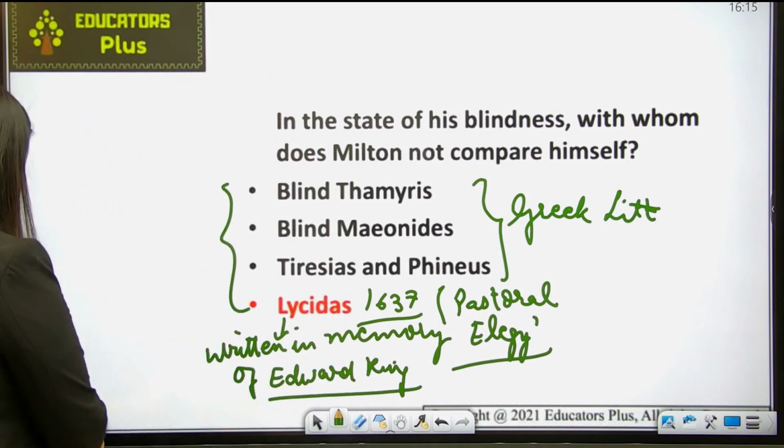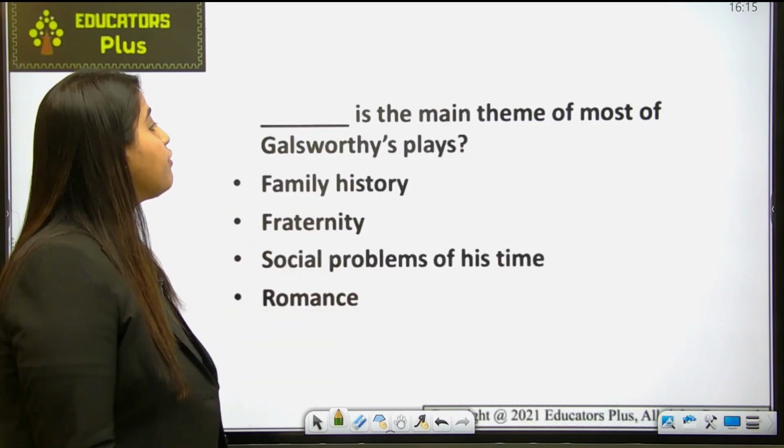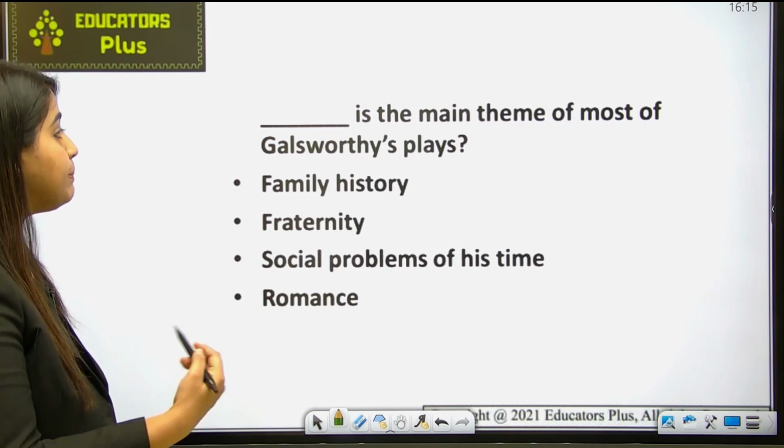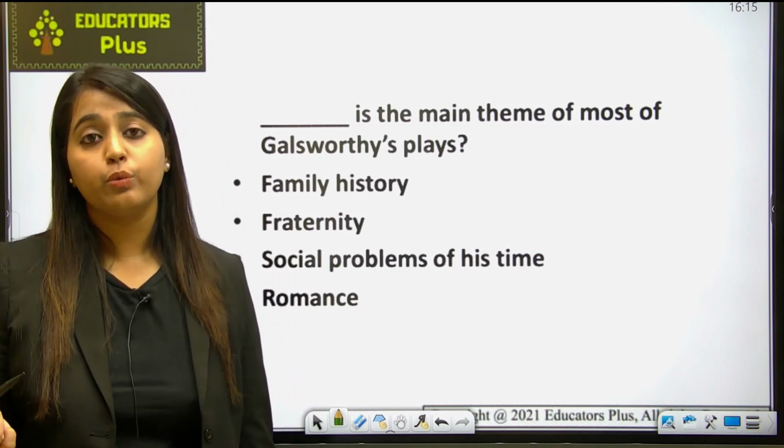Fine. Let's move ahead. Okay, now answer the question: dash is the main theme of most of Galsworthy's plays. क्या थीम होता है? हमने बहुत सारे works पढ़े Galsworthy के. We have read a lot of works of Galsworthy.